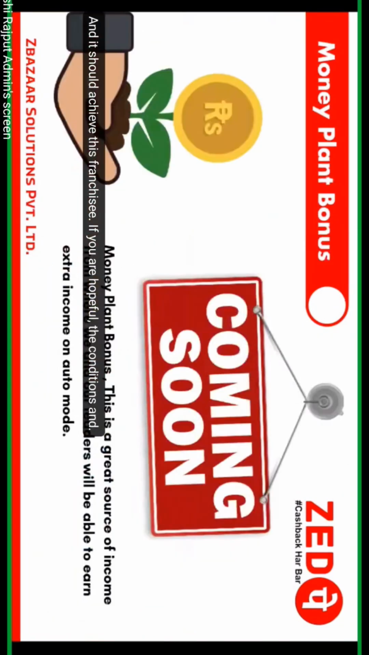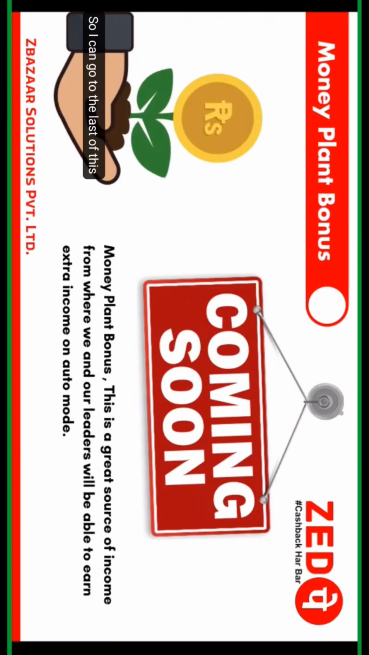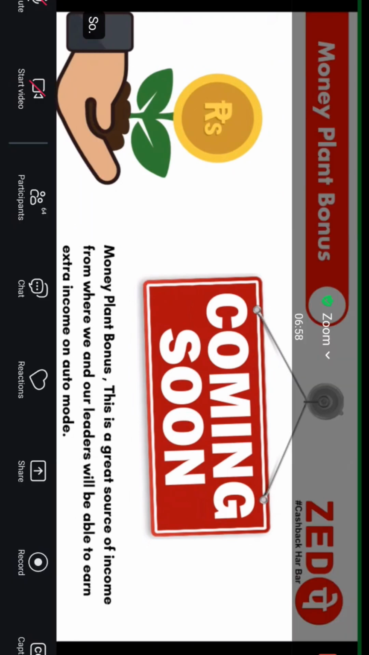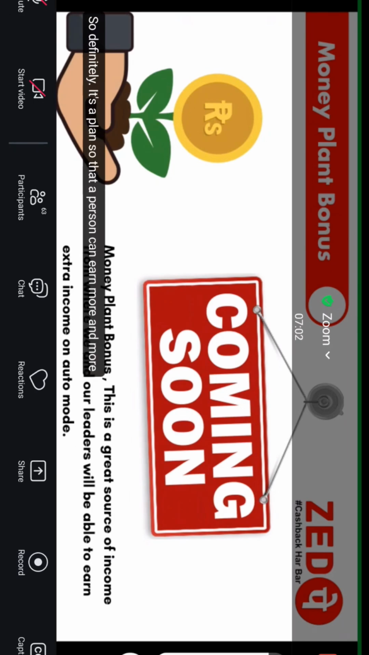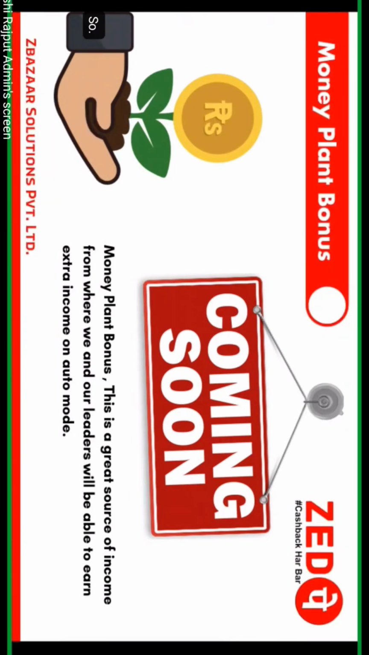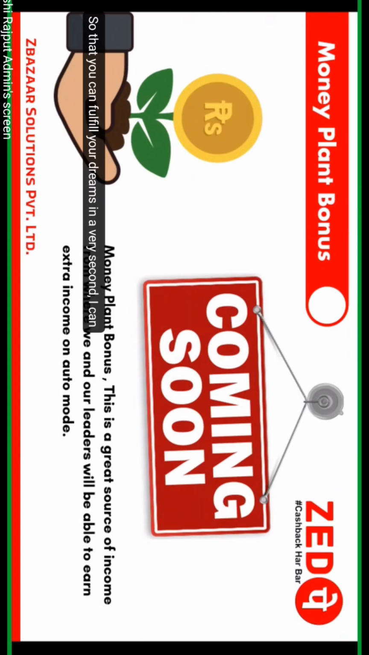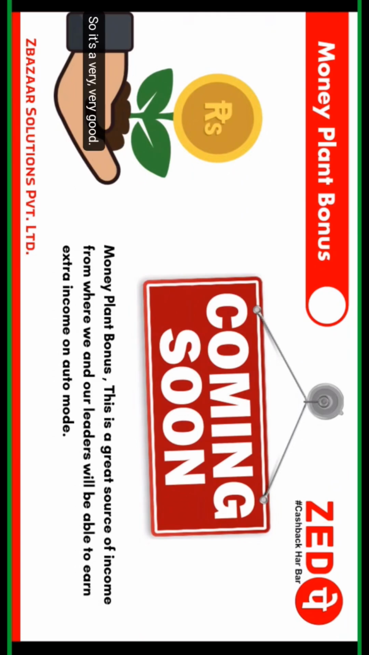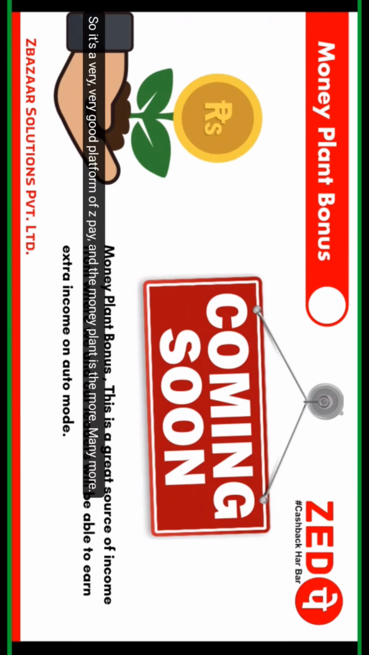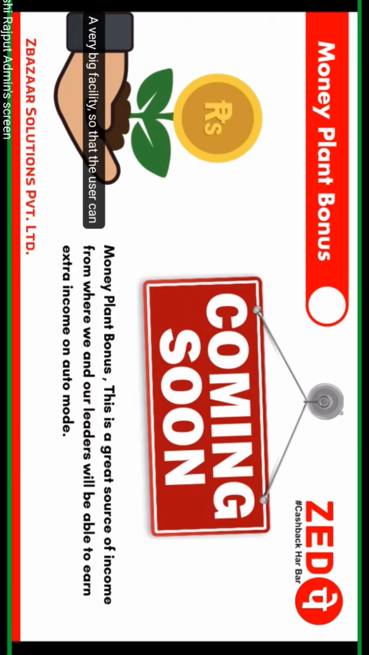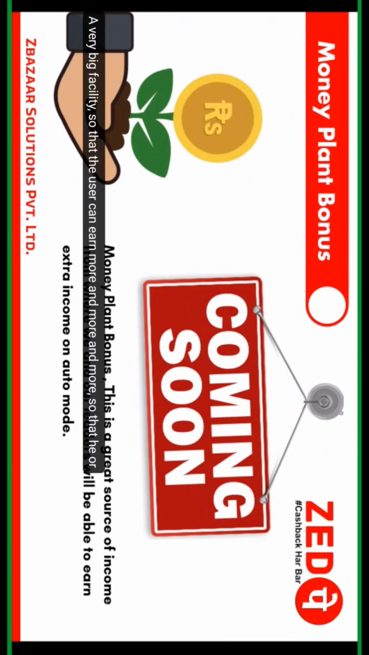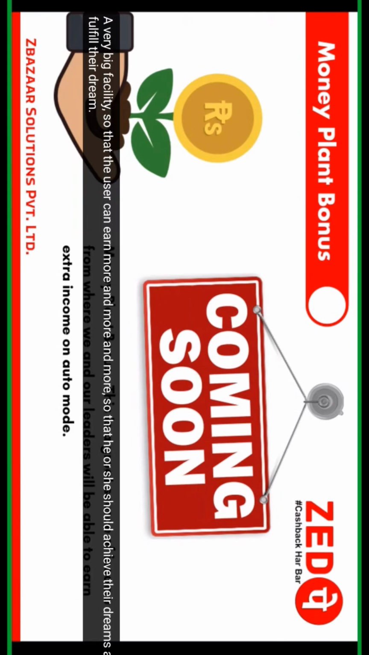So moving forward, the money plant bonus income, yeah, this one is coming soon, and I think by the end of this year, the money plant bonus should be working, right? So definitely it's a plan so that a person can earn more and more money from ZPay. Yes, so that you can fulfill your dreams very quickly. It's a very good platform, and the money plant brings many more big facilities so that the user can earn more and more, and achieve and fulfill their dreams, their family dreams.